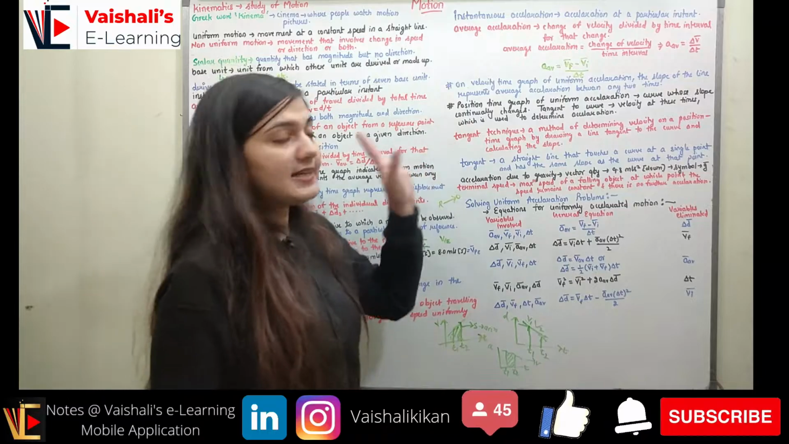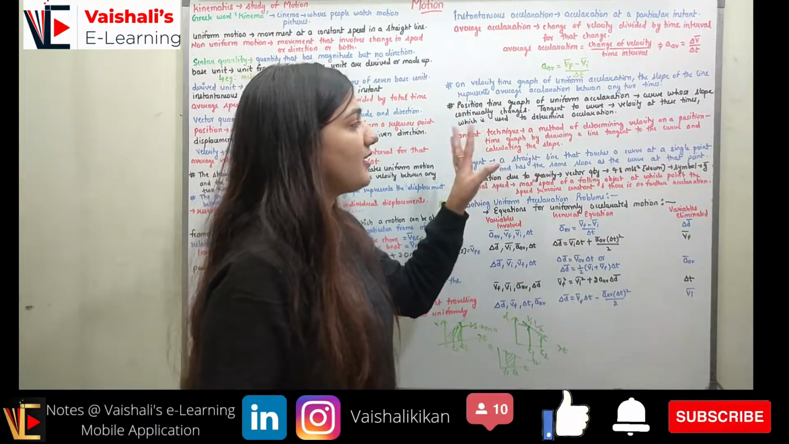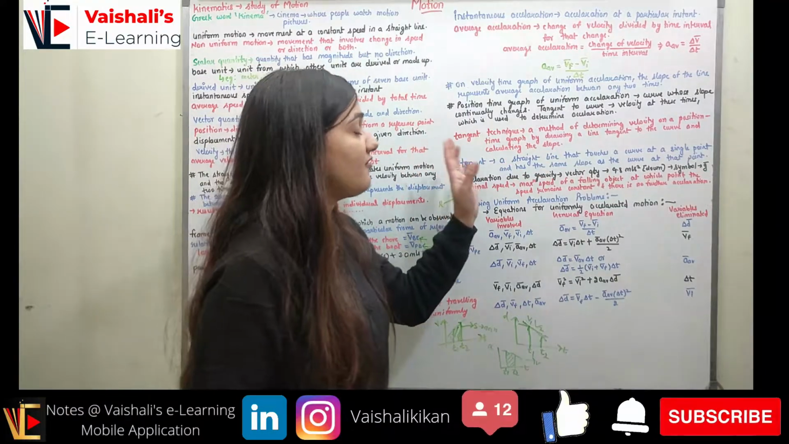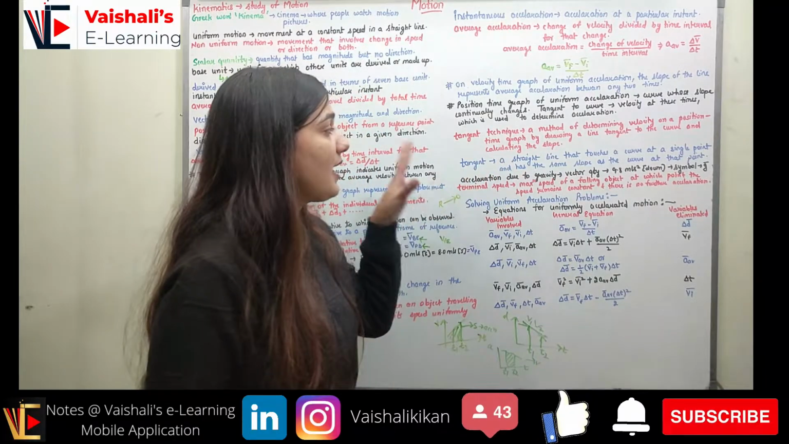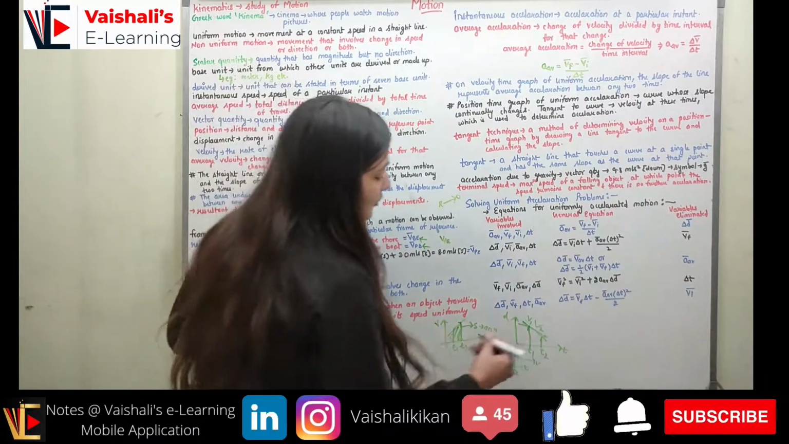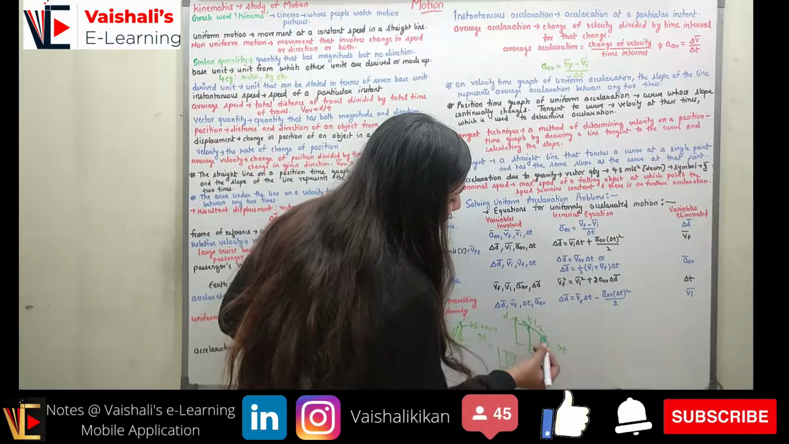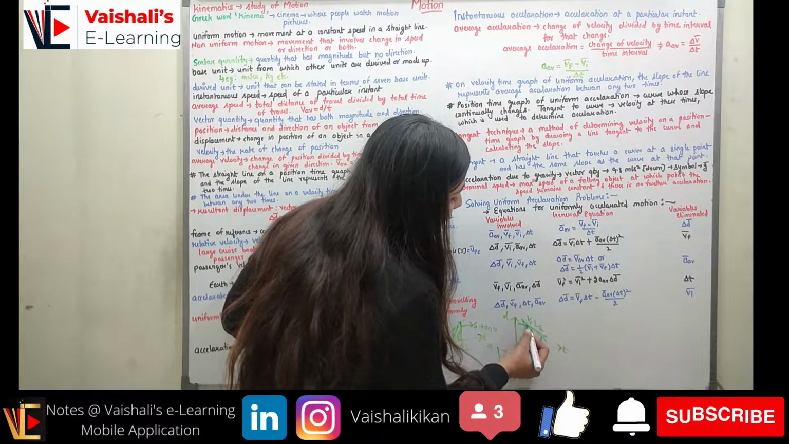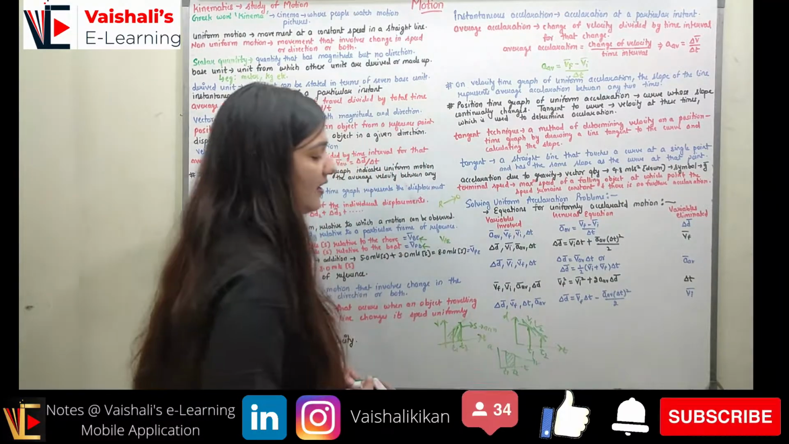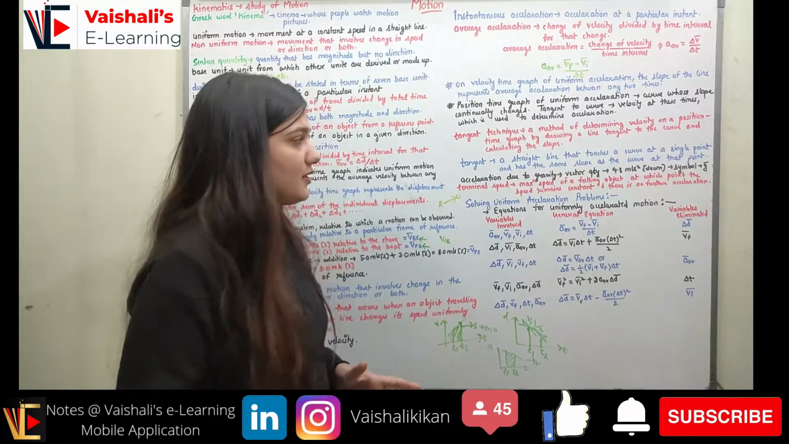Now coming to the tangent technique. The tangent technique is a method of determining velocity on a position time graph by drawing a line tangent to that curve and calculating the slope, like here we used. I had a distance time graph, and over that we found the tangent, and the tangent gave me the velocity.